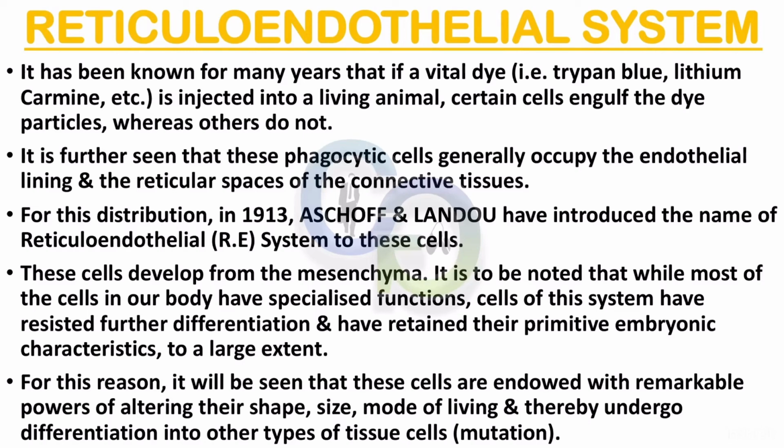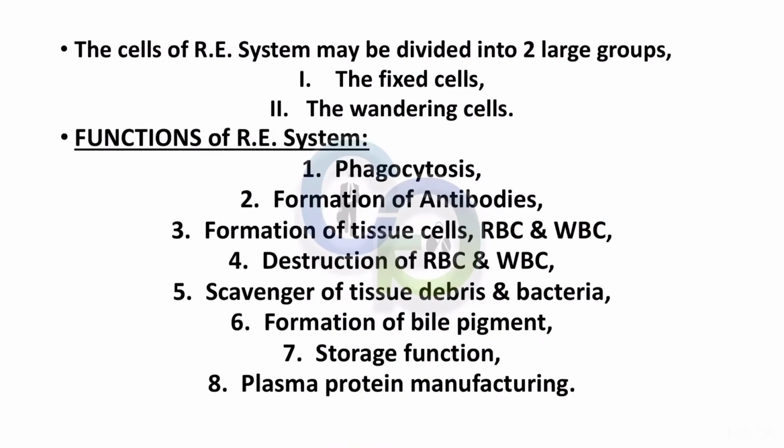For this reason, these cells are endowed with remarkable powers of altering their shape, size, and mode of living, and thereby undergo differentiation into other types of tissue cells, that is mutation. The cells of the reticuloendothelial system may be divided into two large groups, the fixed cells and the wandering cells.